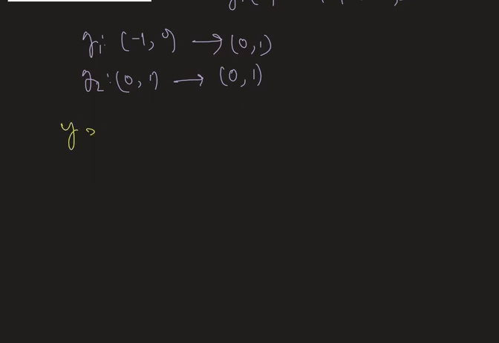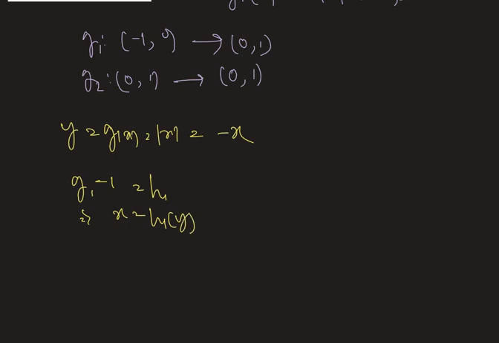Now as we assume that y is equals to gx is equals to modulus of x, therefore it is equals to minus x, then g1 inverse is equals to h1, therefore we can write that x is equals to h1 y, which is equals to minus y.